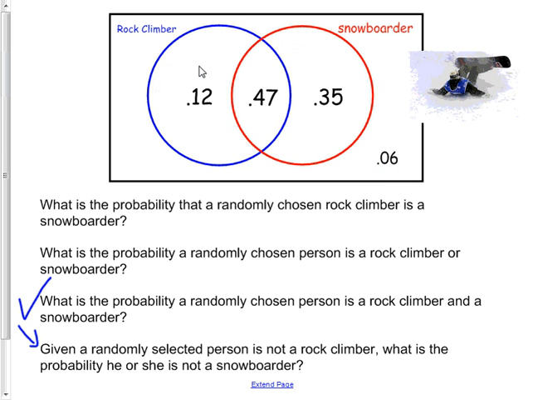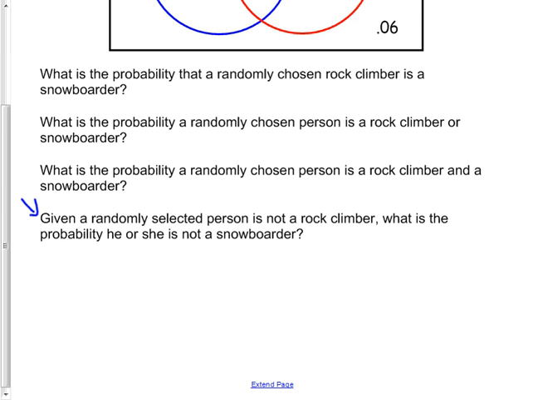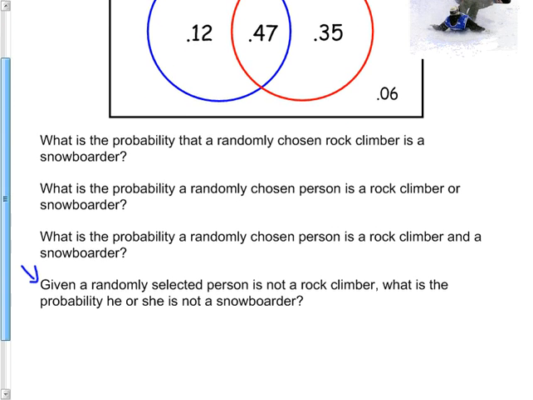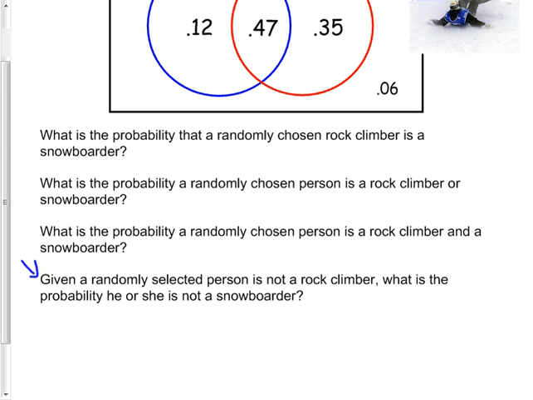Trying the last question. That's what I'm going to ask you to put on the board for me. So once you're done, yes, I'll move it up a smidge so you can see it better. Okay, there you can see all the numbers. Given a randomly selected person is not a rock climber, then what's the probability he or she is not a snowboarder? Okay, so this is the rock climbers. And this is this one.